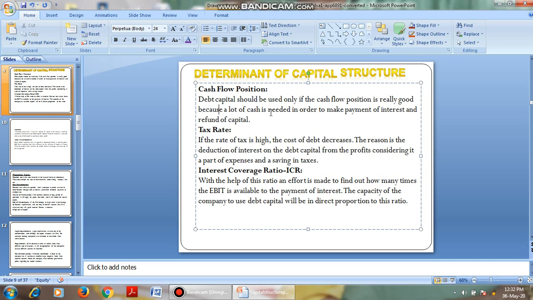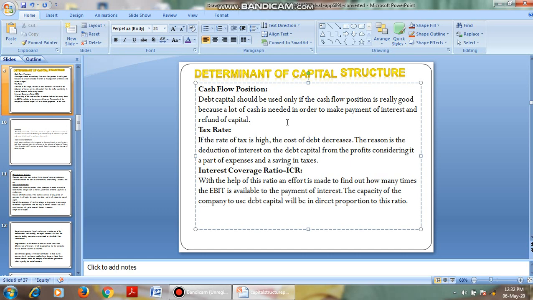We have to consider the cash flow position of the business. Debt capital should be used only if the cash position is really good. That is, we have to use the debt portion if we have a sufficient amount of cash in the business, because if we have debt in our company, we have to pay interest.